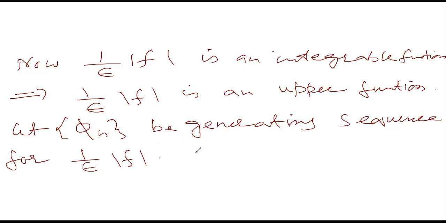Then you see, this sequence phi n meet characteristic function of A is a sequence of step functions, because phi n is a sequence of step functions. Chi A is a simple function, not a step function in general, but the meet of a simple function with a step function is a step function, because it is the minimum of these two.